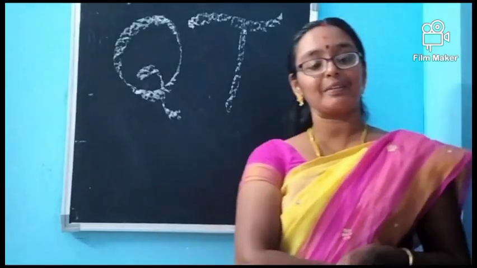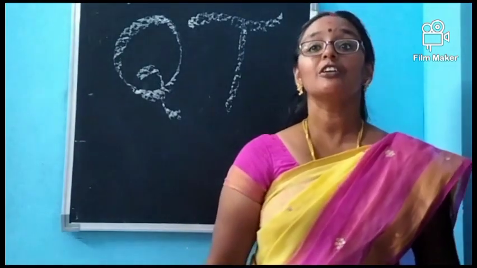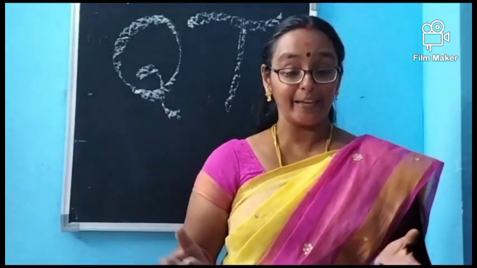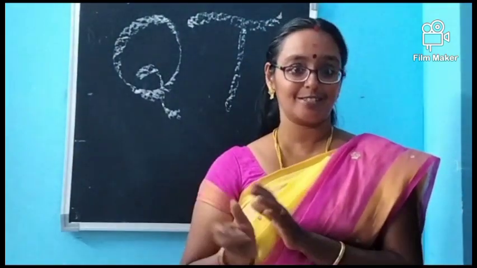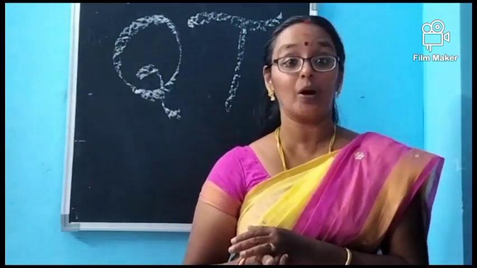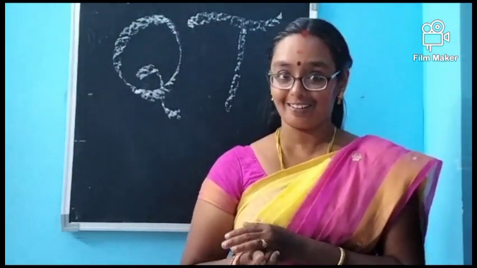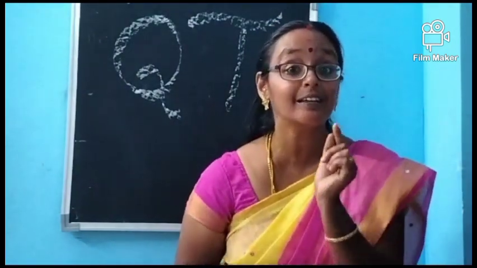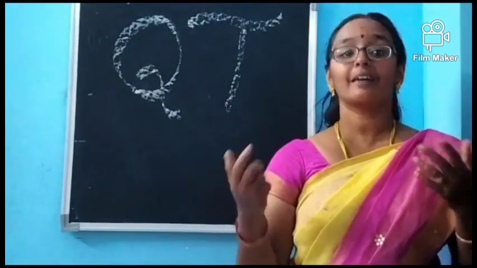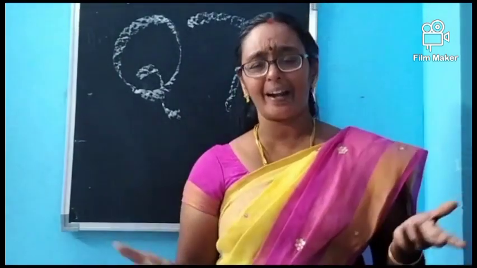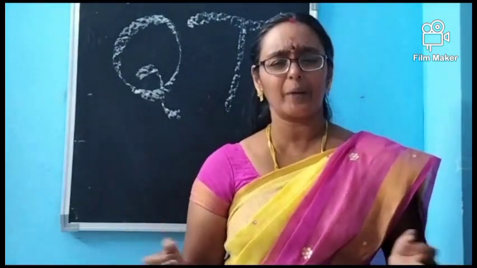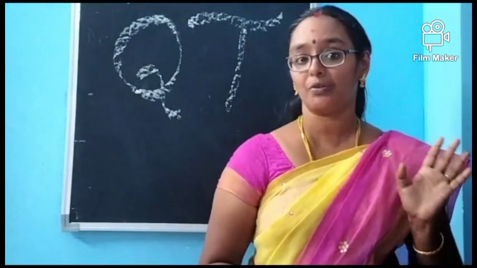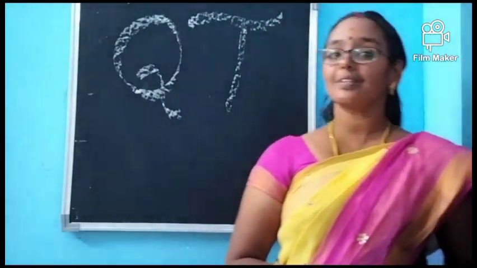What are we understanding from this? We are understanding that the farmers are shedding their sweat and blood for making these kinds of food for us. You think it is very easy for us to get, but it is not so easy, right? So we should not waste even a single grain of food, whether it is rice or wheat or maize or paddy or groundnut or soya bean, whatever food we are using. Okay, we are closing the lesson.